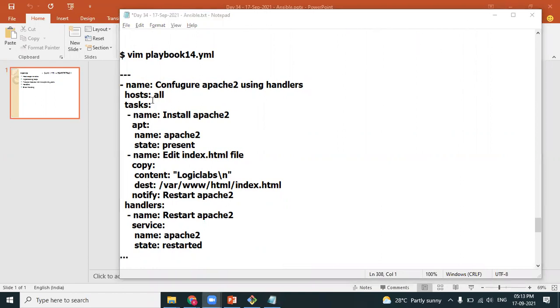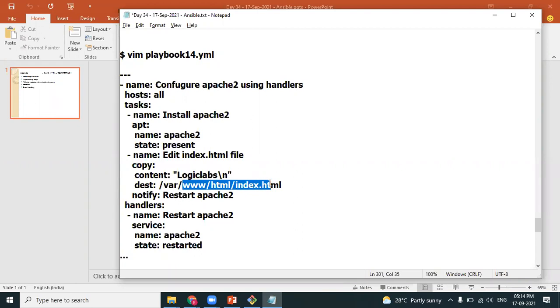Look at this. Configuring Apache2, fine. That's the name of the playbook. APT module, name equal to apache2, state equal to present. So it is very obvious that Apache2 will be installed in node 1, node 2, node 3, node 4. Done. Next, once Apache2 is installed, I want to copy the index.html file. I want to have this content: Logic Labs is the content I want in the index.html file. So I'll execute the copy module, copy this content and place it in this particular destination, the index.html file.